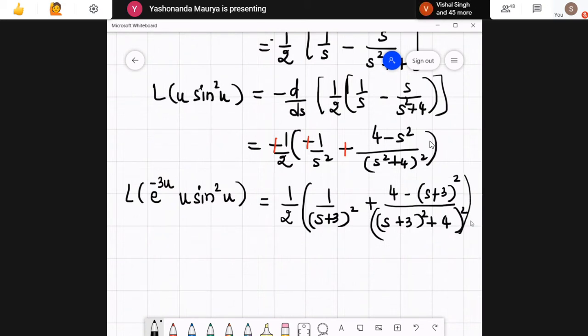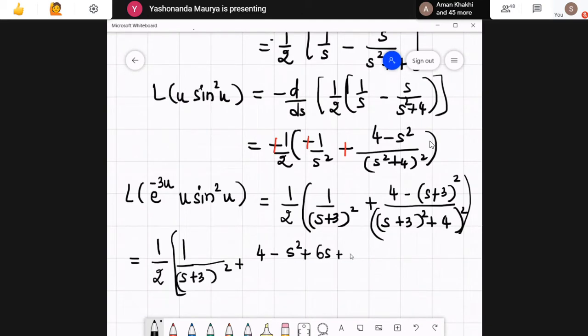Okay, now the expression in the denominator turns out to be, this is 1 upon 2. This part is not a trouble. The trouble here actually arises is this is a plus. Now this is 4 minus s square. See, s plus 3 whole square is s square plus 6s plus 9.